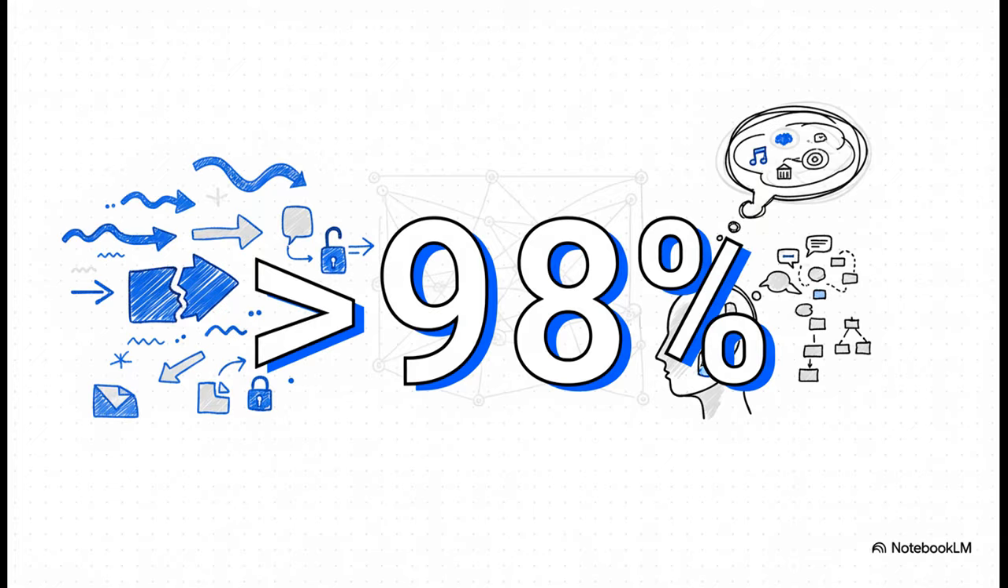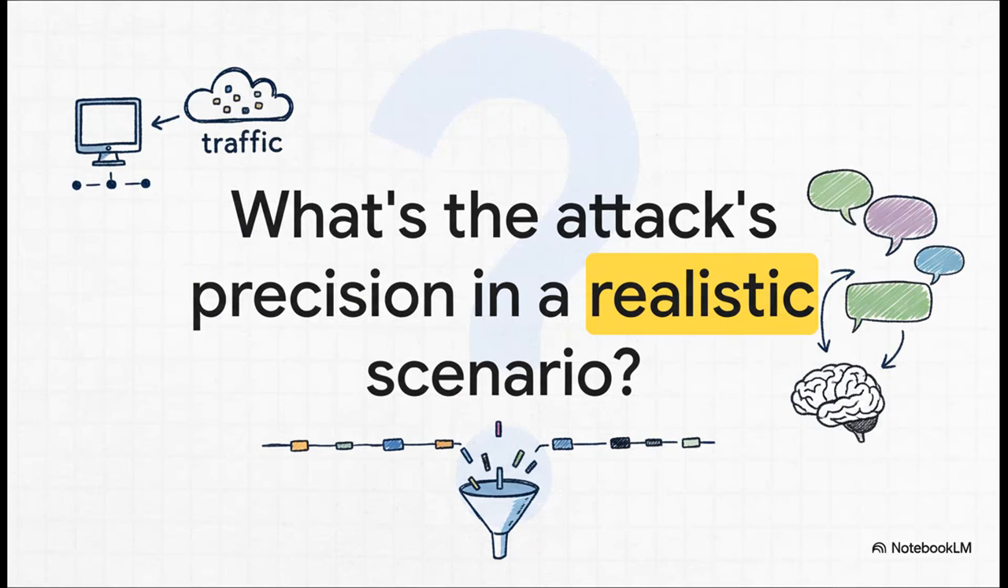For most of the models they tested, the attack achieved an area under the precision recall curve, or AUPRC, of over 98%. That metric basically tells you how well the classifier can distinguish the target topic from all the background noise. A 98% AUPRC is a high number, but in the real world, sensitive queries are rare. They're like a needle in a haystack. How does the attack perform when it has to find one sensitive conversation among thousands of normal ones?